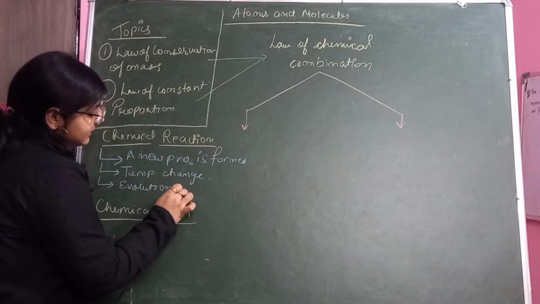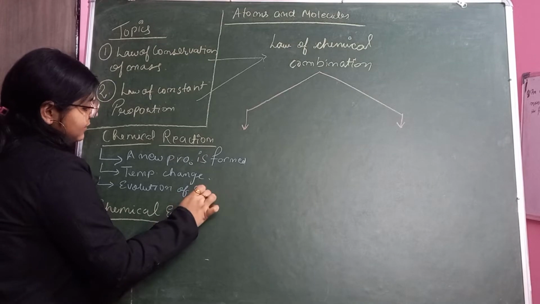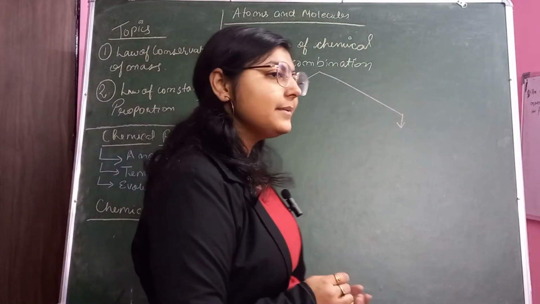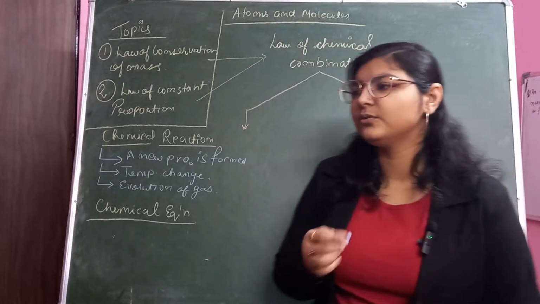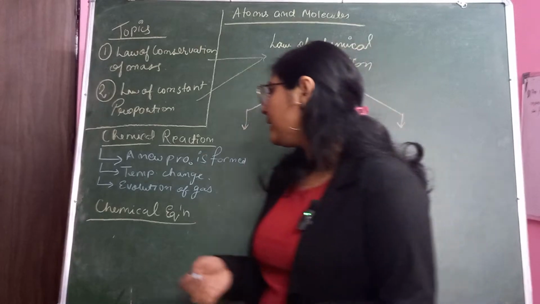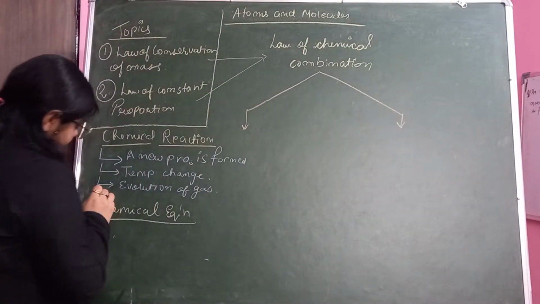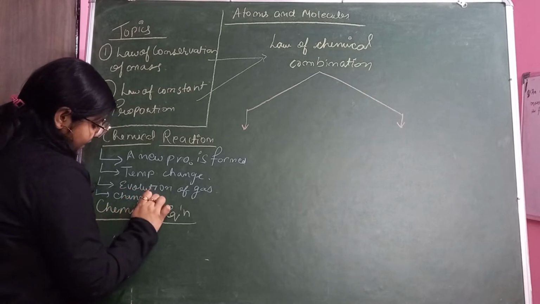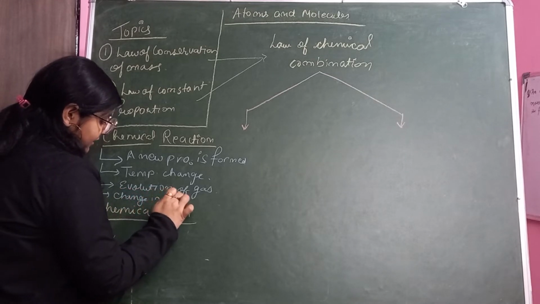If there is some gas which is liberated by your experiment, कोई एक्सपेरिमेंट किया, उससे कोई गैस रिलीज हुई है जैसे हाइड्रोजन या कार्बन डाइऑक्साइड, that means that is a chemical reaction, right? And last is change in color. Change in color.